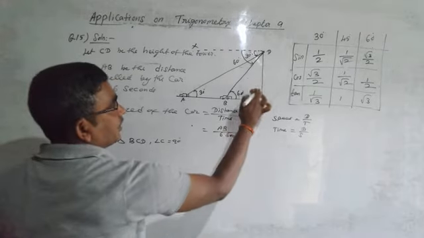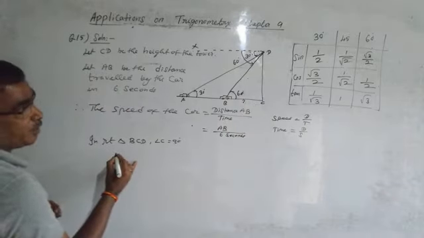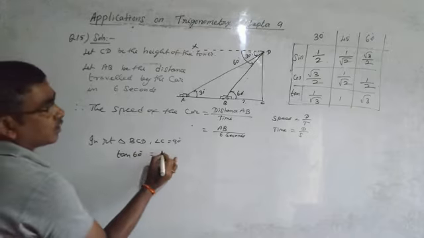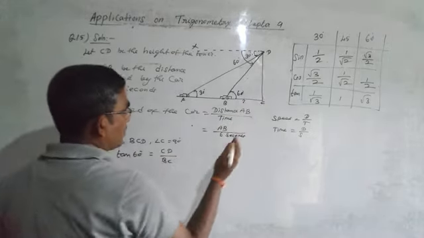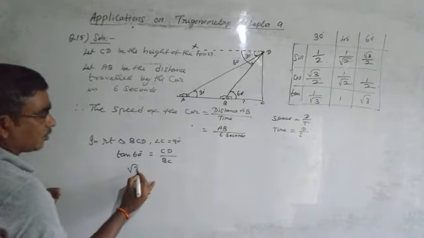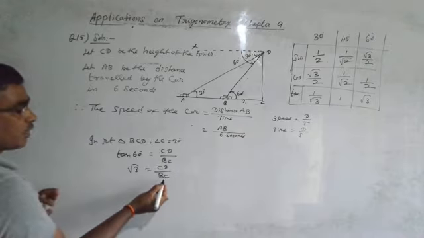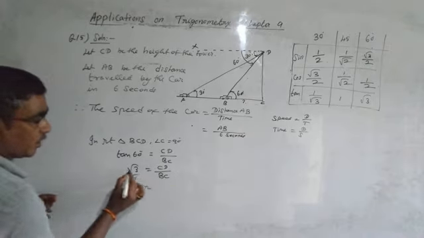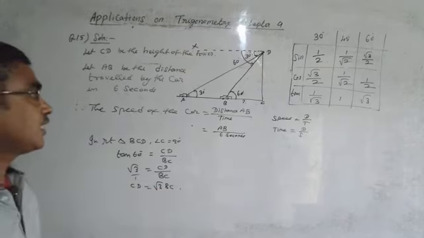CD is the perpendicular and BC is the base. So tan 60 is equal to CD by BC, because CD is the perpendicular and BC is the base. The value of tan 60 is root 3, so root 3 is equal to CD by BC. We can multiply crosswise. Here, no number means 1. CD into 1 is CD, which becomes root 3 BC. So the first point, we got the CD value.